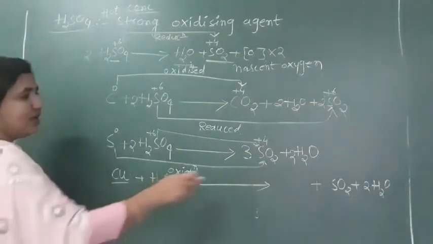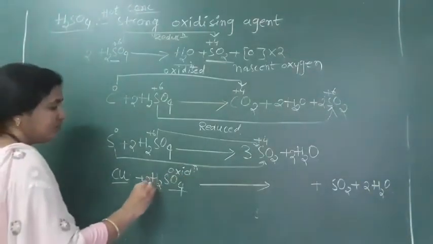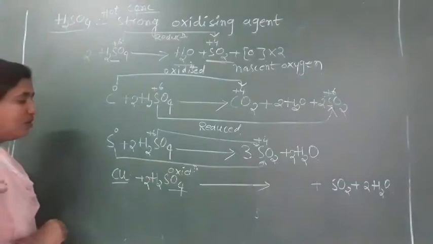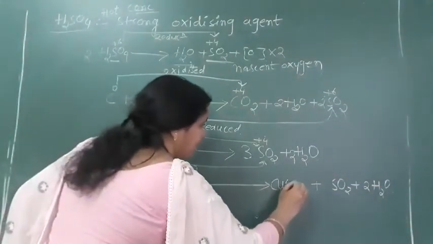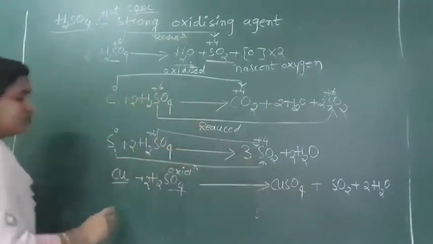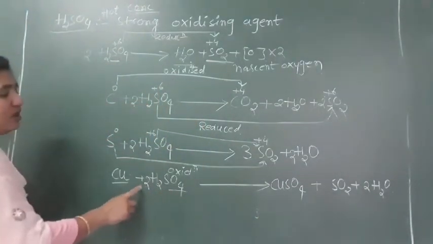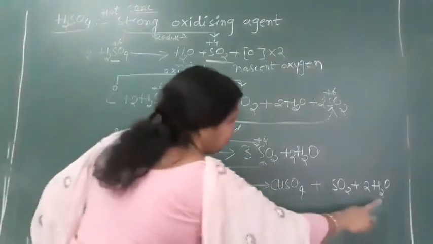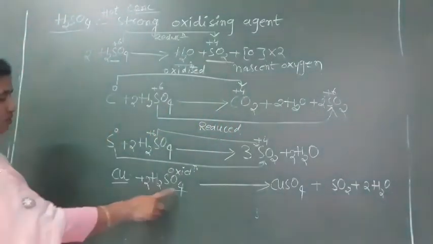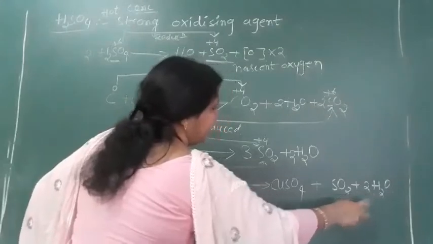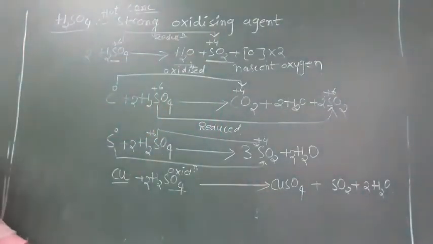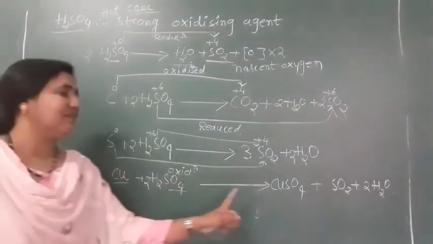Cu and SO4, SO2 already gone. So we want 2 sulfur here, and CuSO4 we will get. 2 sulfur gone. Now how many water molecules do we want? 2 H2O. So look here, 2 4s are 8, and this is 4, 5, 6, 7, 8. So the equation is also balanced. Copper will get converted into what?